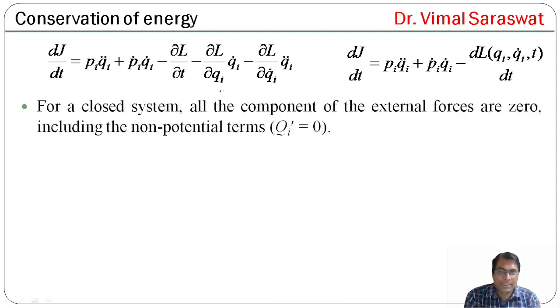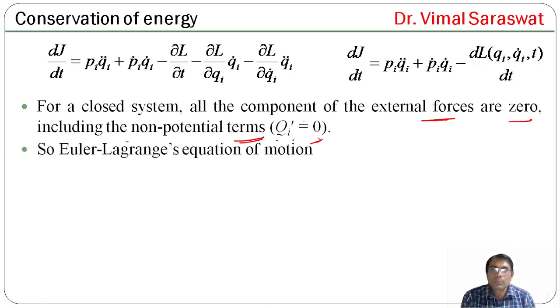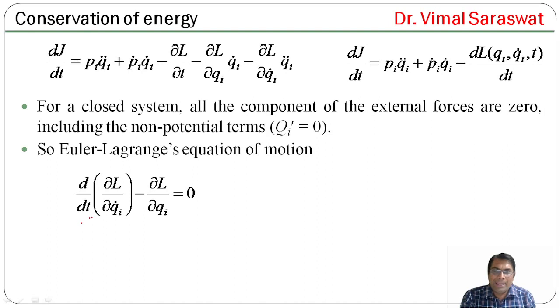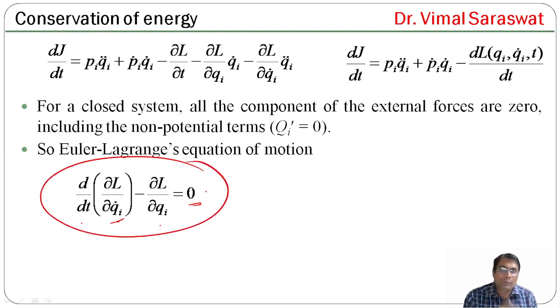For a closed system, all the components of external force are 0, including the non-potential terms, that is capital Qi dash is 0. So for a closed system, all the components of external forces are 0. So the Euler-Lagrange equation of motion is d by dt of del L by del qi dot minus del L by del qi equals 0. This is our Euler-Lagrange equation of motion.